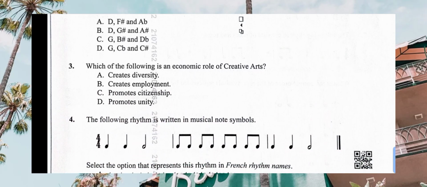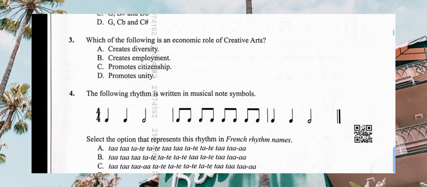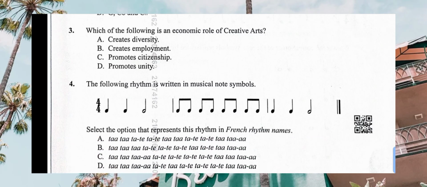Which one of the following is an economic role of creative arts in the society? So when we look at economic, it is all about monetary value, something that promotes money or we get money from it. So creates diversity, no. Creates employment, yes. Economic employment, we get money from creative arts. So the correct answer for number 3 is B, creates employment.